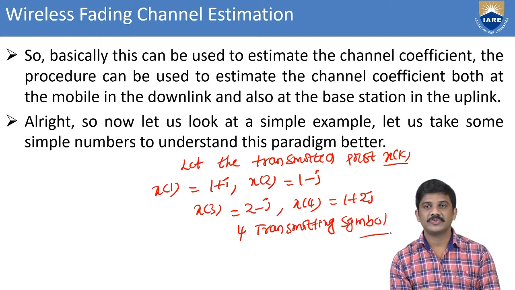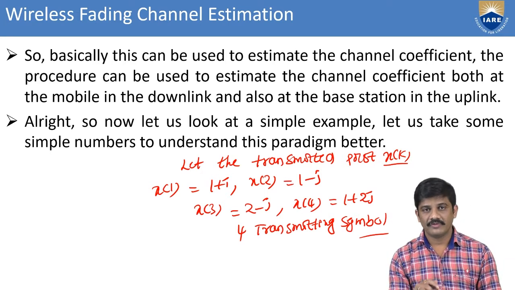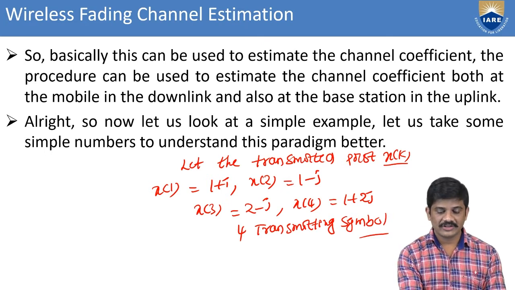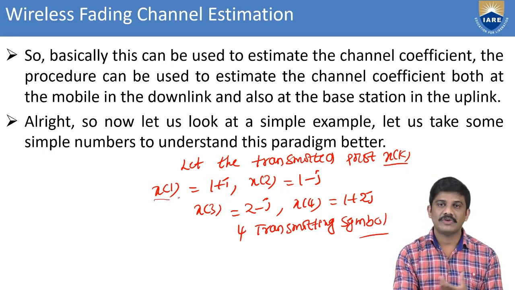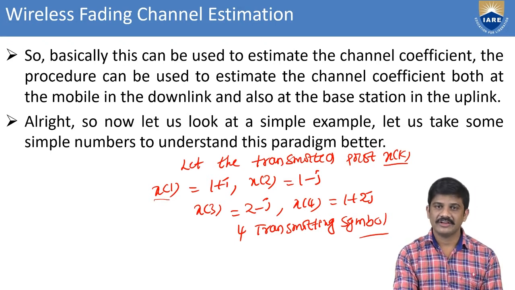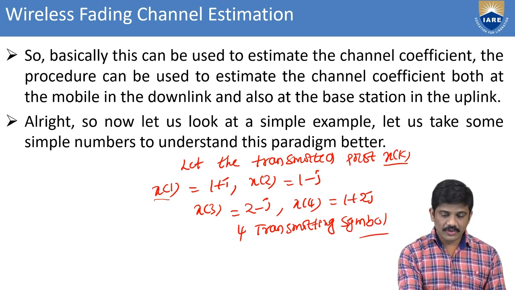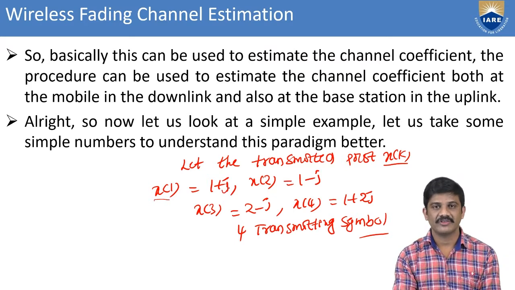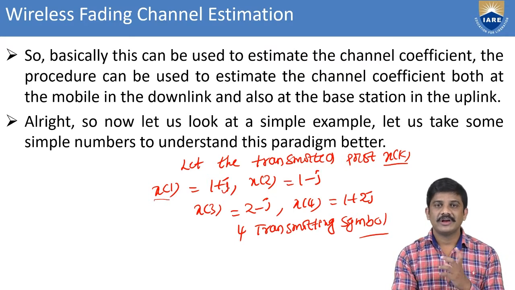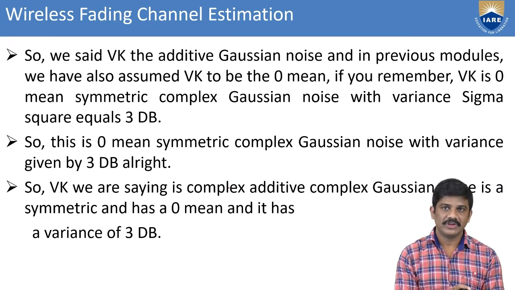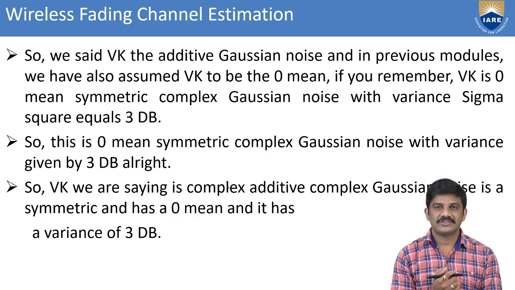Here we consider the transmit symbols, and we can also find the vector of the transmitted pilot. This is for the transmitter symbols: x of 1 equal to 1 plus j, x of 2 equal to 1 minus j, x of 3 equal to 2 minus j, and x of 4 equal to 1 plus 2j. Sorry, this is the 1 plus j. These have a real part and an imaginary part, for the four transmitted pilot symbols. We can also take some idea of v of k, as assumed in the previous models.